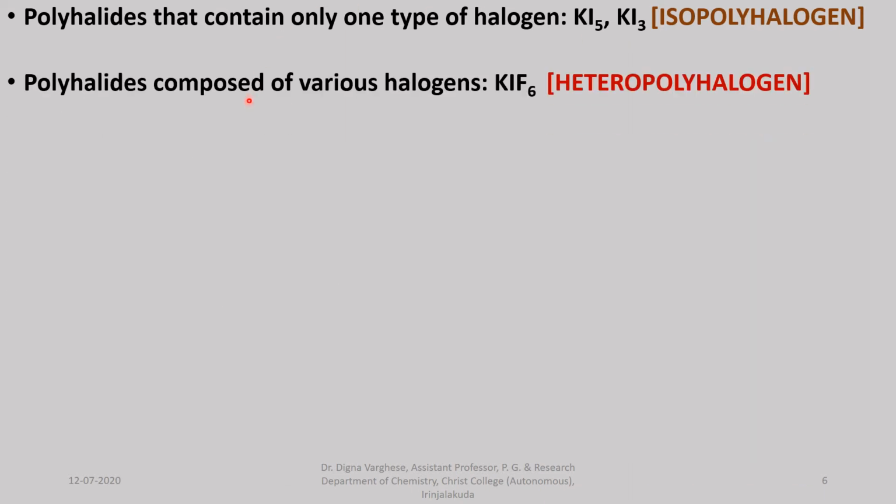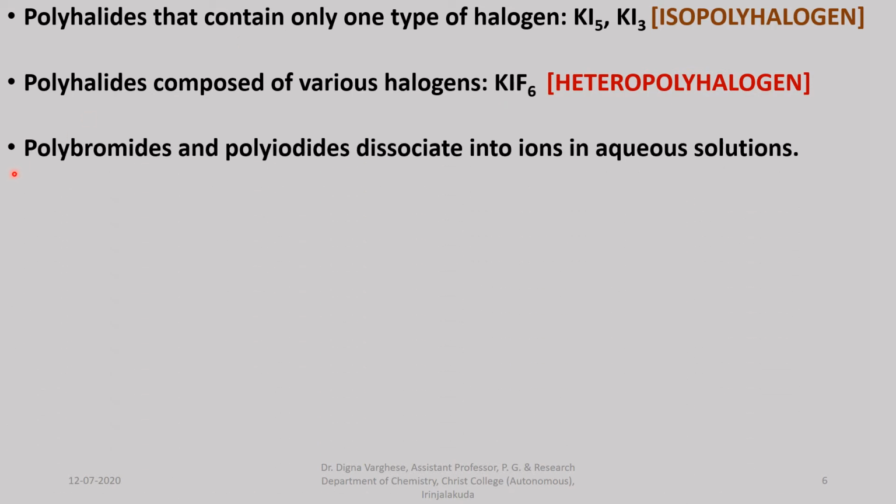And the other one is known as heteropolyhalogen, which means polyhalides composed of various halogens. For example, potassium iodohexafluoride.